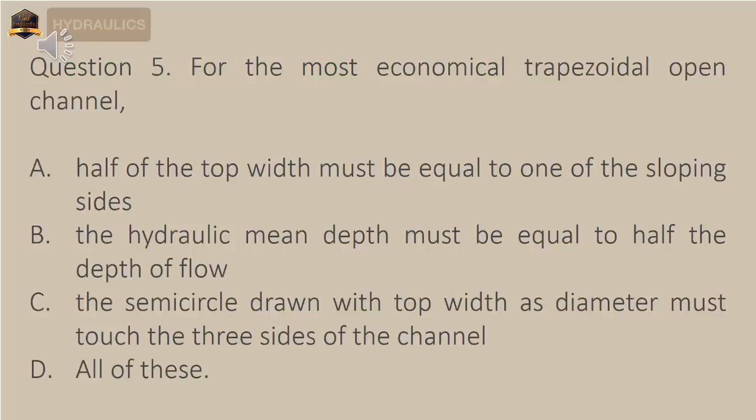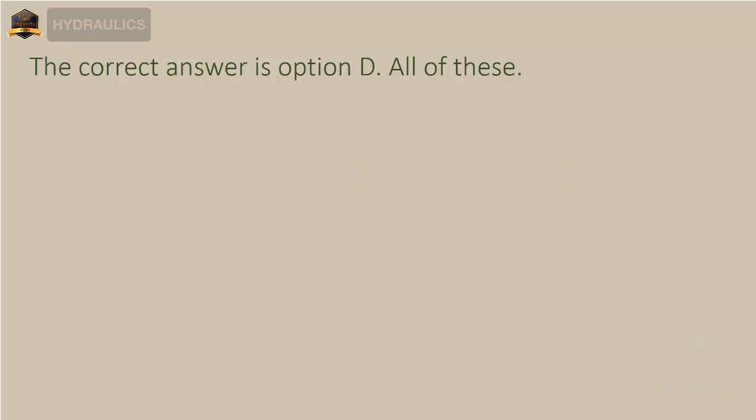Question 5. For the most economical trapezoidal open channel. A. Half of the top width must be equal to one of the sloping sides. B. The hydraulic mean depth must be equal to half the depth of flow. C. The semicircle drawn with top width as diameter must touch the three sides of the channel. D. All of these. The correct answer is option D. All of these.